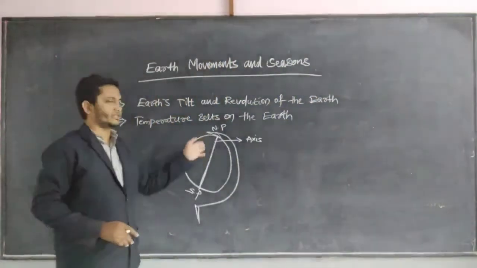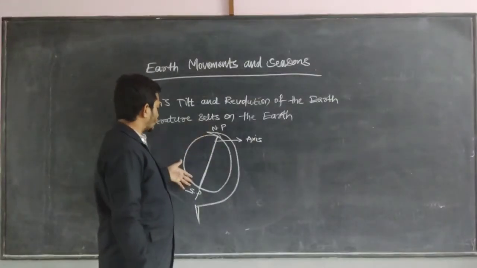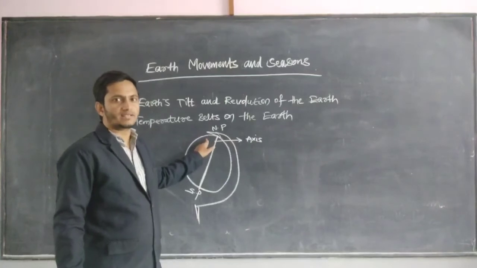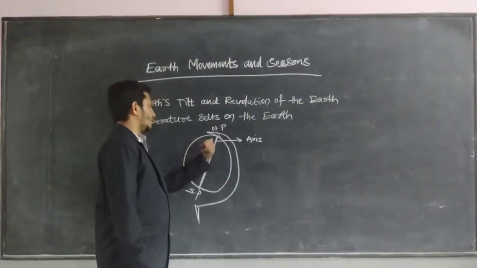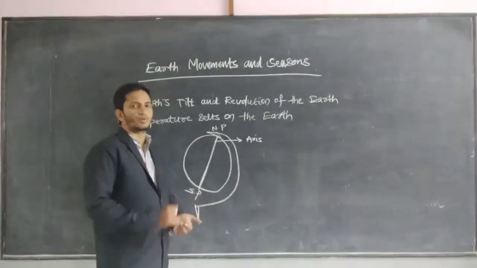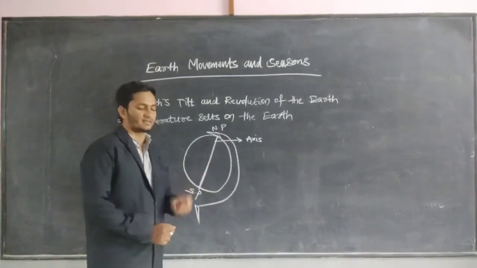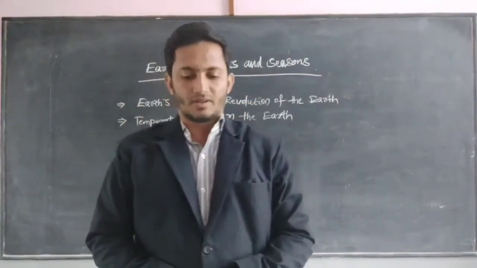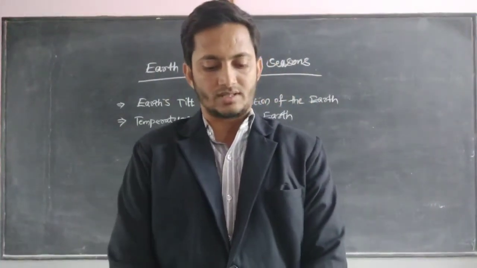So the line which is joining from North Pole to South Pole is called axis. What is called axis? The line which is joining from North Pole and South Pole is called axis. So why we are discussing about axis? The Earth's tilt and revolution around the sun.